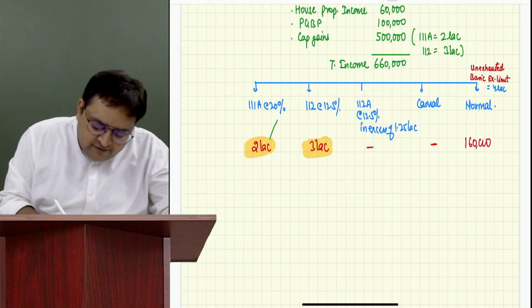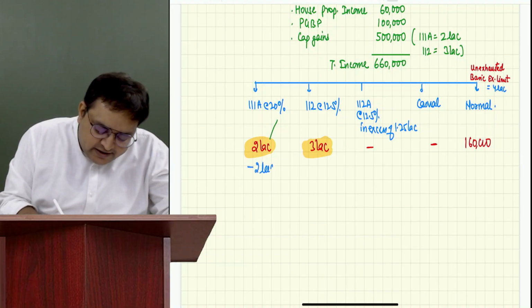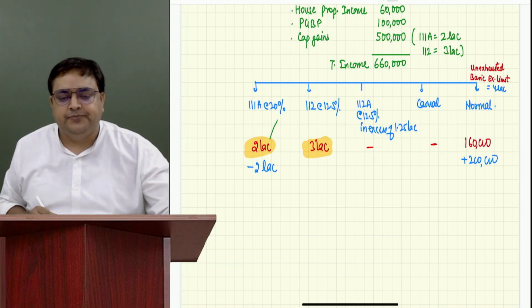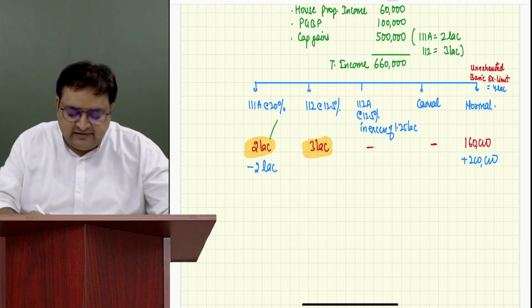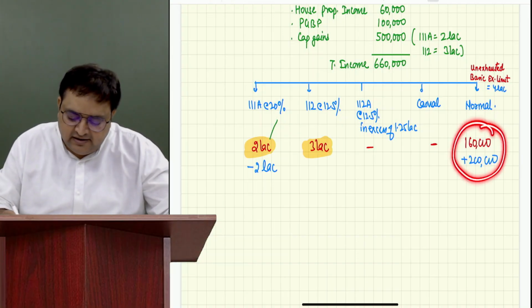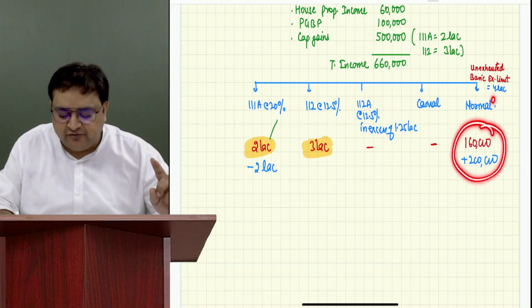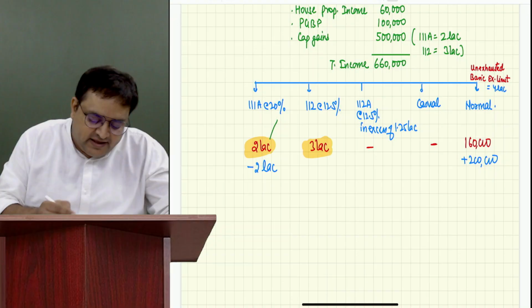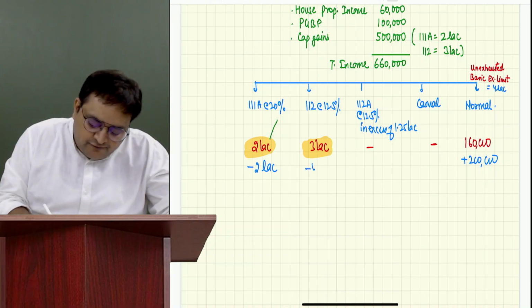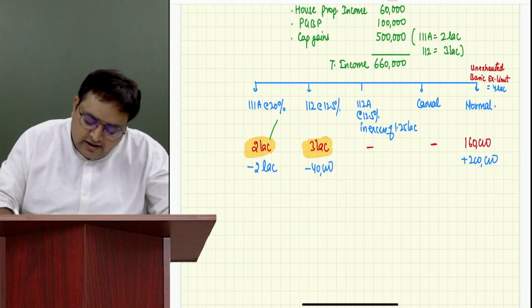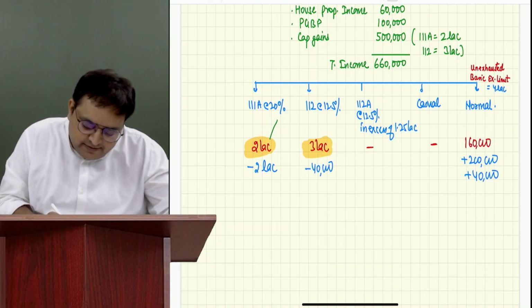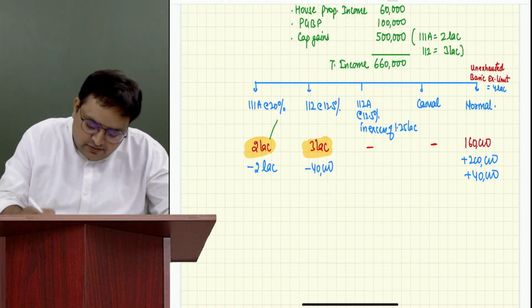So we will subtract 2 lakh from here and add 2 lakh over here. Then still, guys, is my basic exemption limit unexhausted? Yes. Tell me, still there is a difference of how much? 40,000. So I will take 40,000 from 112 and pass it over here. Now what will happen?